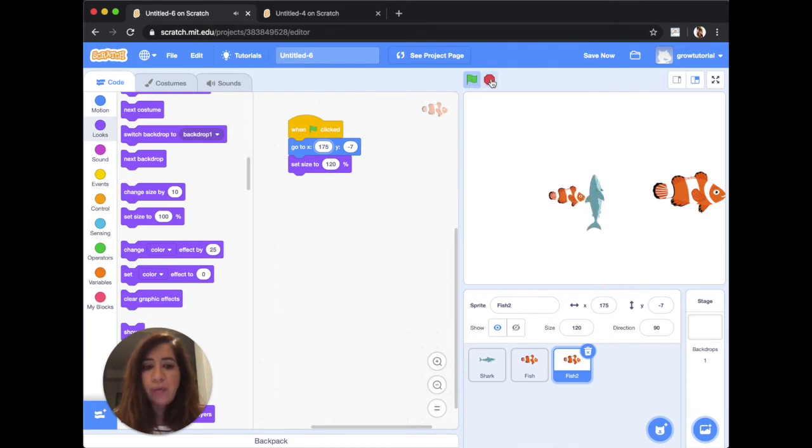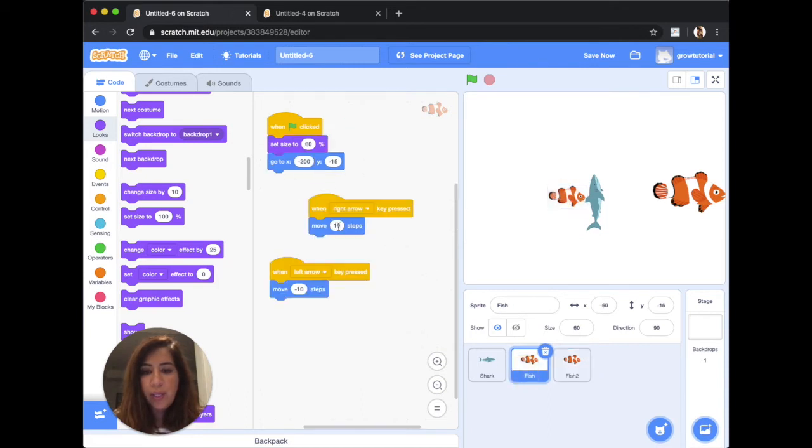The way we can fix that is I can make this little fish movement more than 10. So I could say, for example, 20 and then back 20. And then you'll see him moving a little bit, not fast enough. Let's try 30 steps and see how that works.